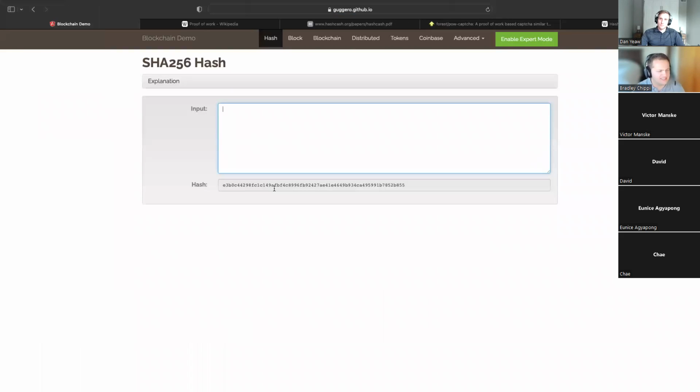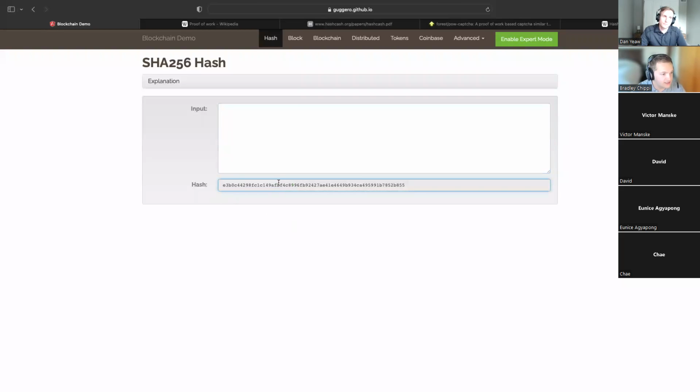So basically, this is just a really cool site to visualize hashing, blocks, blockchain, all kinds of stuff. I really like it. It's been out for a while. But anyways, if I type in anything here, like I was saying, dog is CD635. Type in dog again, CD635, as you can see, like I was saying. I type in 1, 2, 3, 4. You can see that the hash is always changing a lot. And that's just the way the SHA-256 hash is.